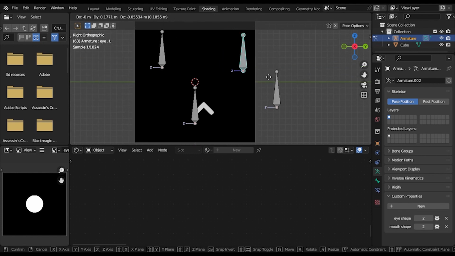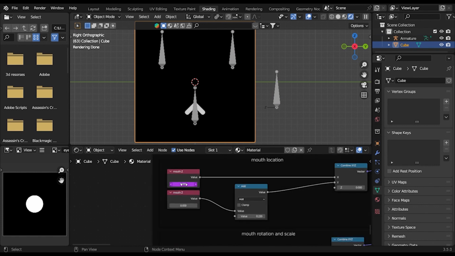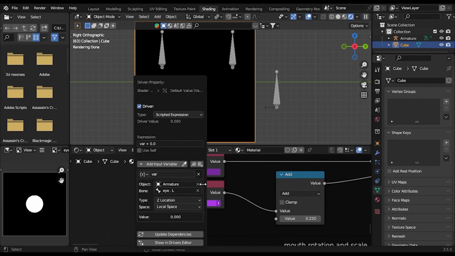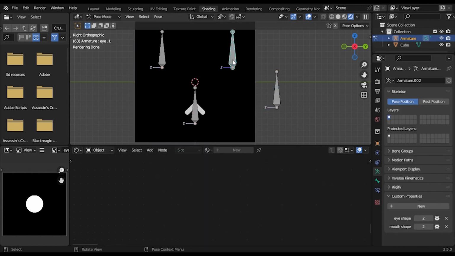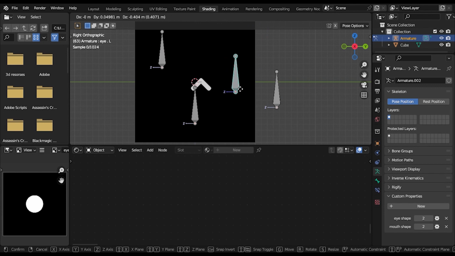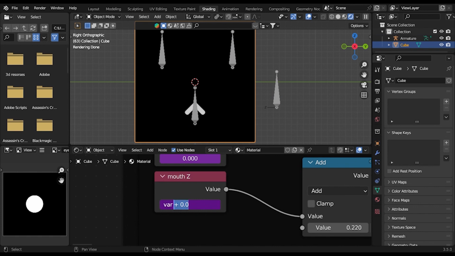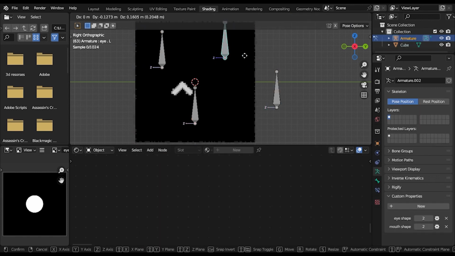And now you'll say it's not in the position of the eye. We'll fix this. Let's copy this driver, paste the driver, go edit driver. Instead of the Z, we'll take the Y. And now let's see, it's inverted. So just like before, multiply by -1, and now it should work.